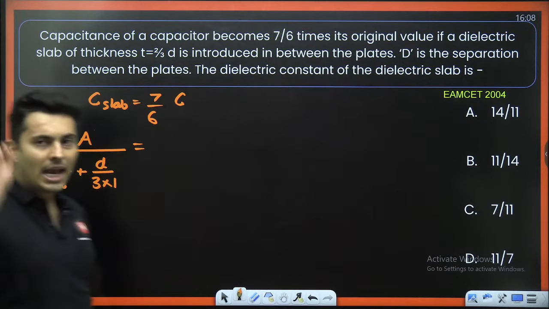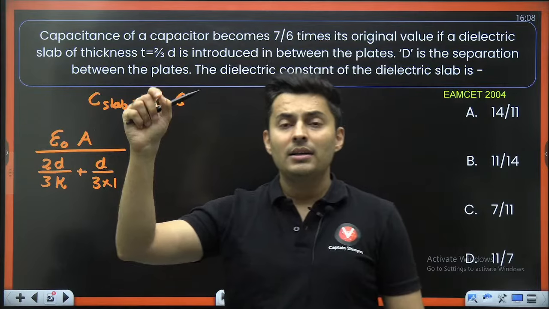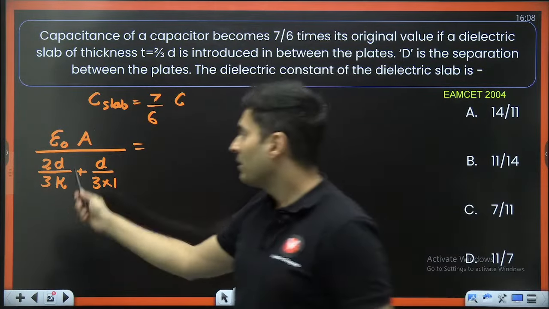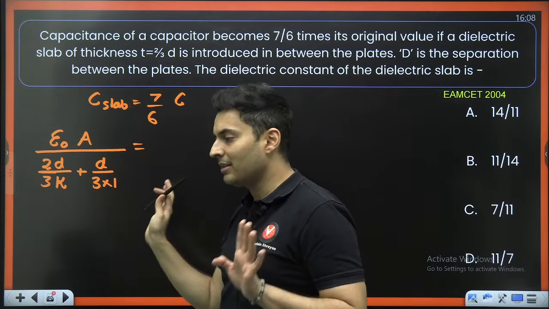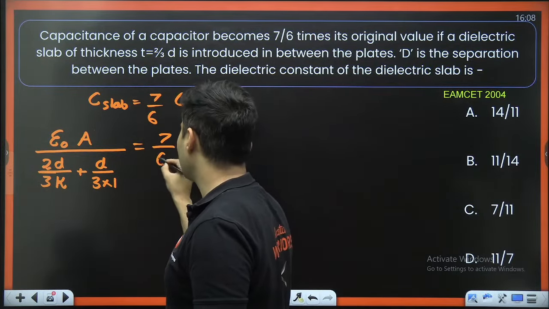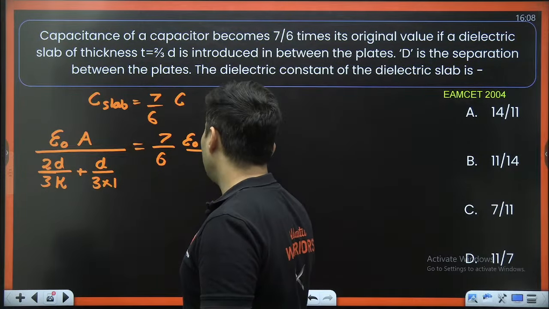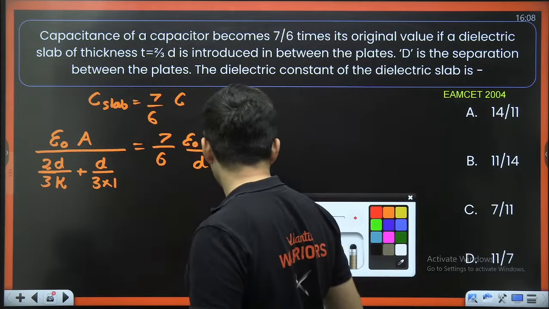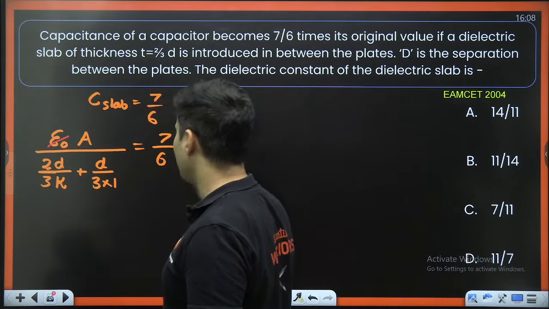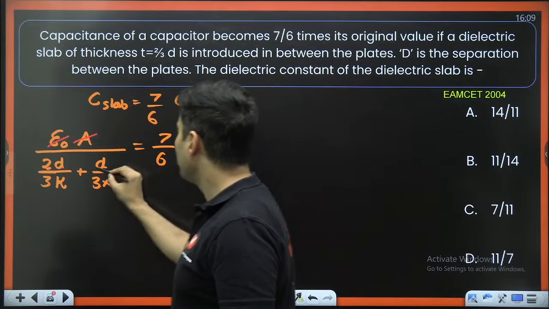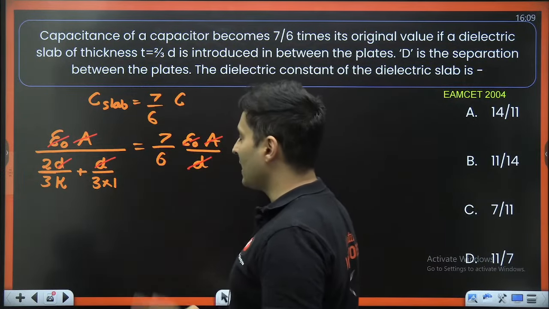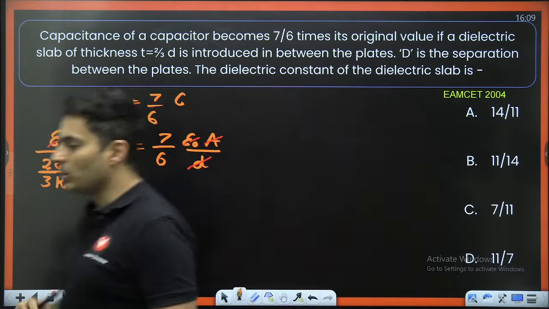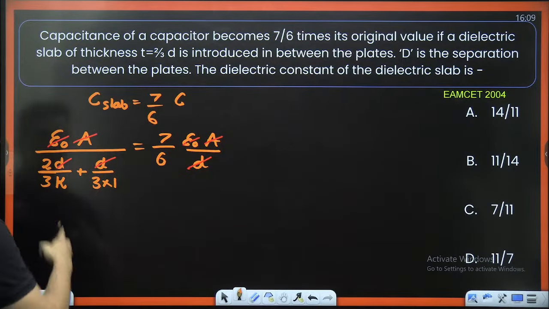That's the formula: epsilon naught A divided by D1 by K1 plus D2 by K2 plus D3 by K3 plus D4 by K4. 2D by 3 is the slab, remaining is D by 3. That's all. This is equal to 7 by 6 times epsilon naught A divided by D. A lot of things are going to get cancelled, for example epsilon naught, A, D, everywhere it gets cancelled, right? So now you just have to solve this normally and you will get the value of K.